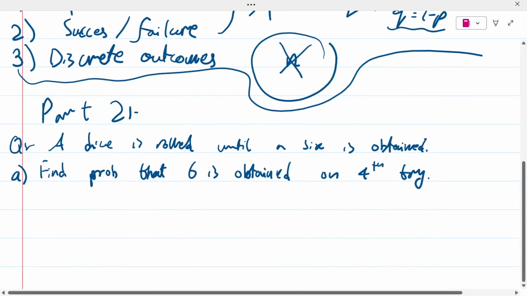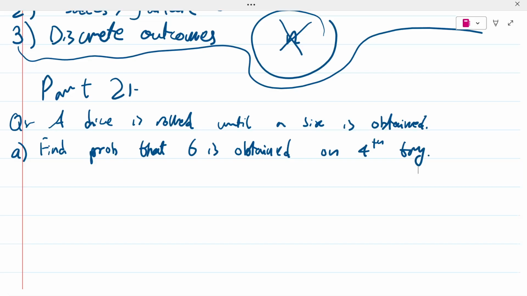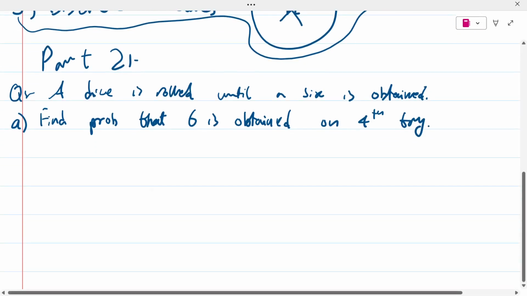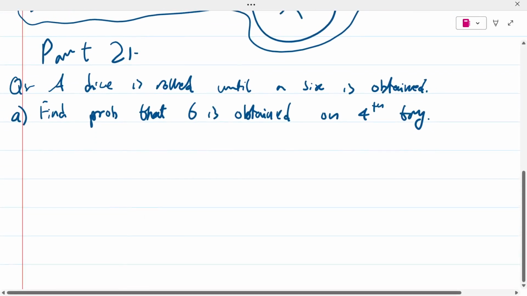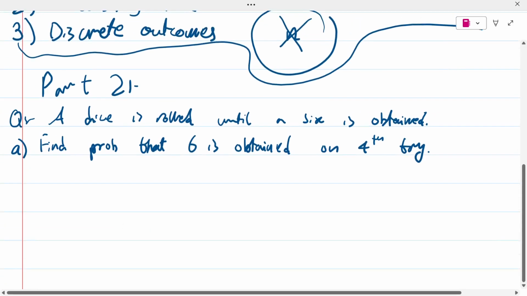I'm just beginning the second part for geometric distributions. Now, let me show you a question. How do you know this question is actually a geometric distribution question? Look, a dice is rolled until a six is obtained. They keep on rolling a dice until a six is obtained. We have to find the probability that six is obtained on the fourth try. Now, how do I know this is a geometric distribution question?